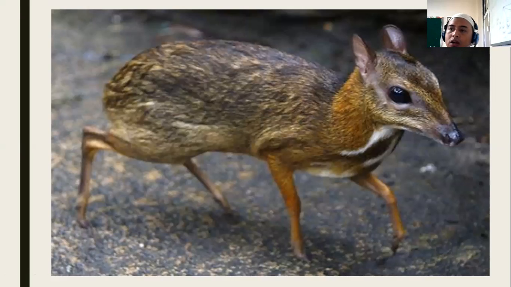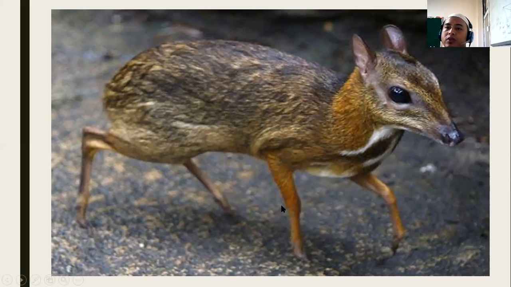However, this mouse deer has adaptations because they live in the rainforest and they are the prey of other predators. As a matter of fact, they are adapted to run fast. You cannot catch this mouse deer easily because of the adaptation as prey. They can run faster than other animals.